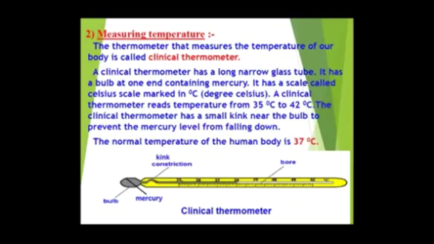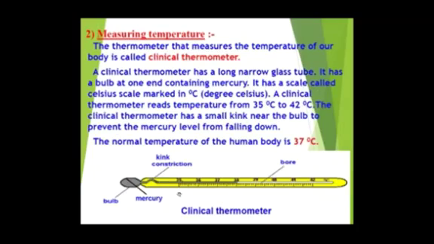Now, how to measure the temperature? How can we use these thermometers? The thermometer that measures the temperature of our body is termed the clinical thermometer. Now here in this figure you can see the clinical thermometer. So how is its structure?